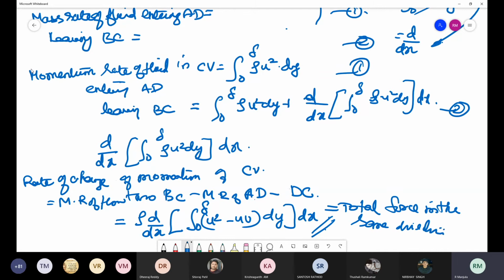The only external force acting on the control volume, what could it be? It could be only the shear force acting on the base AB, because AB is the base, a solid surface.